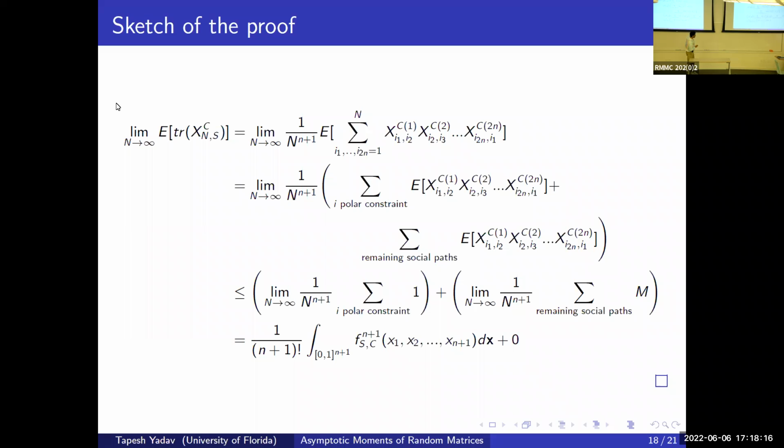If you take the modulus here, this is absolutely bounded by this sum here, and this sum goes to 0. So this sum has to go to 0 asymptotically. That means this whole term is exactly equal to this integral here, and hence the theorem.